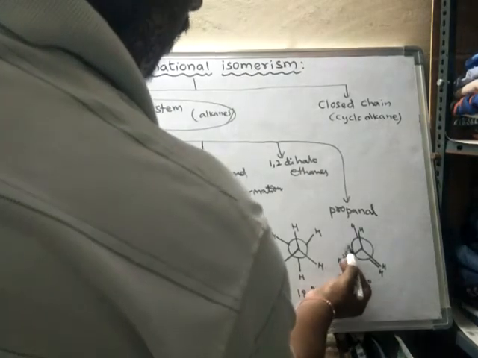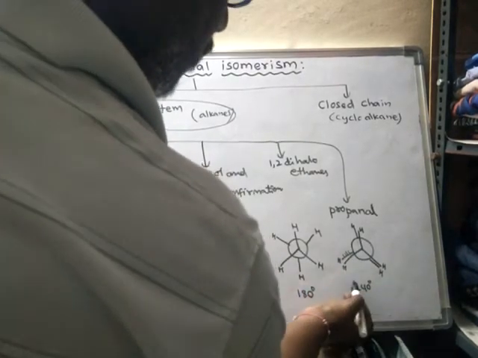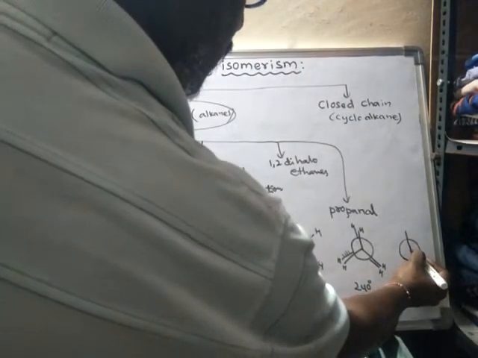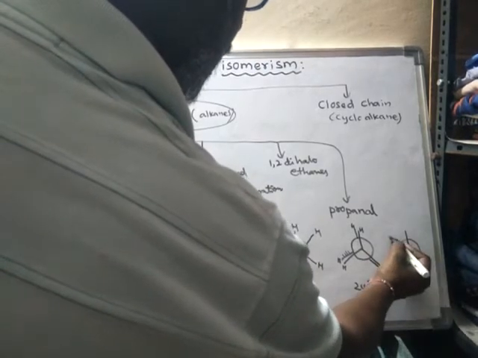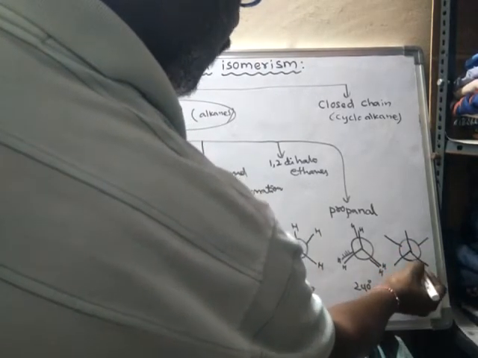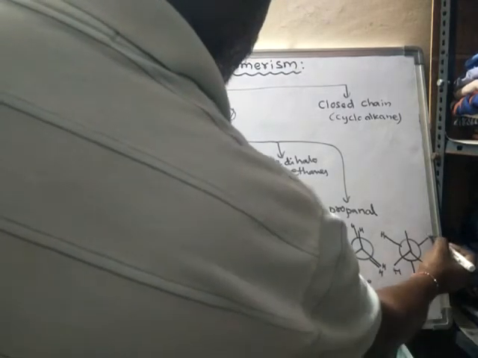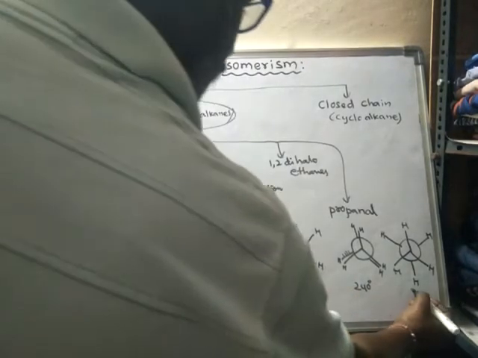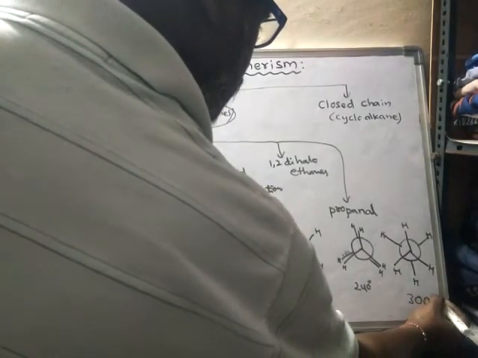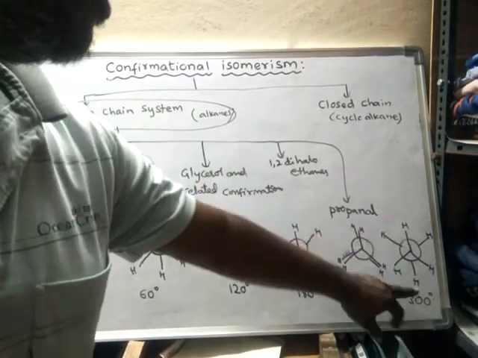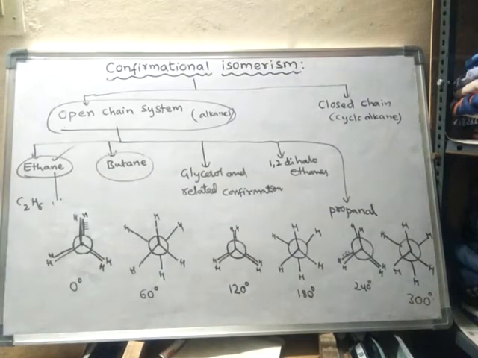And one more 60. So that means it will become 300. The hydrogen atom, after moving 300 degrees of torsional angle, or else dihedral angle, the structure appears to be like this. So after rotation of 300 degrees and after 60 more, you will get the same structure, the 0 degrees structure.